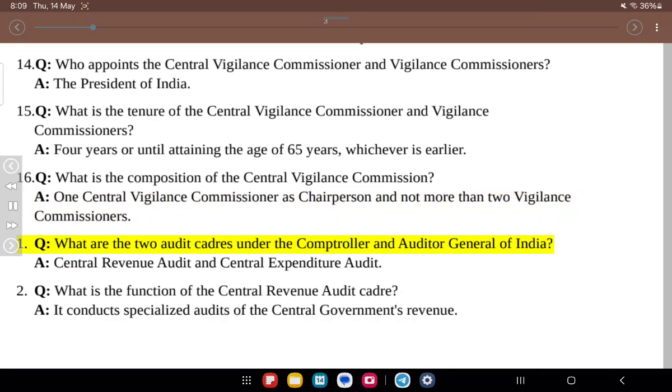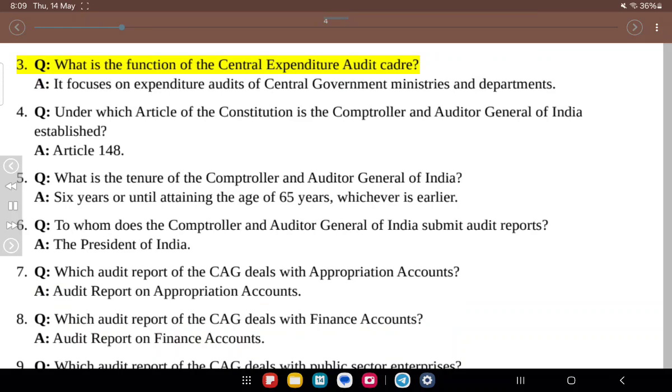1. Q. What are the 2 audit cadres under the Controller and Auditor General of India? A. Central Revenue Audit and Central Expenditure Audit. 2. Q. What is the function of the Central Revenue Audit Cadre? A. It conducts specialized audits of the central government's revenue. 3. Q. What is the function of the Central Expenditure Audit Cadre? A. It focuses on expenditure audits of central government ministries and departments.